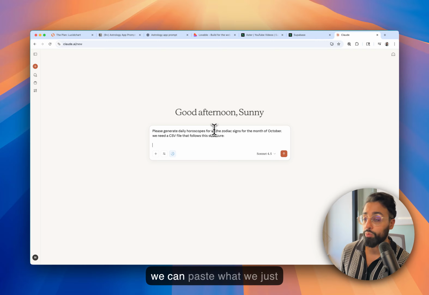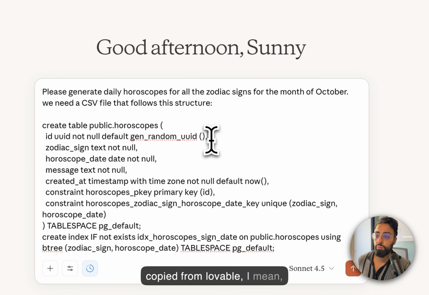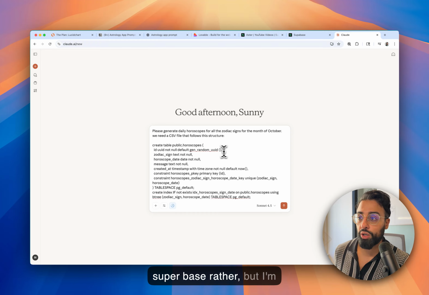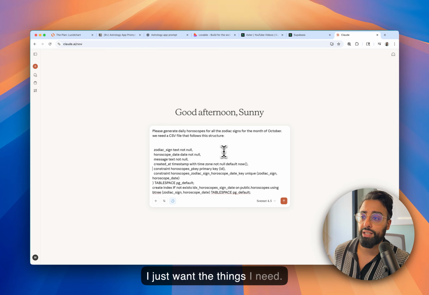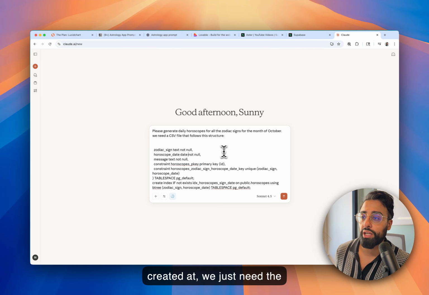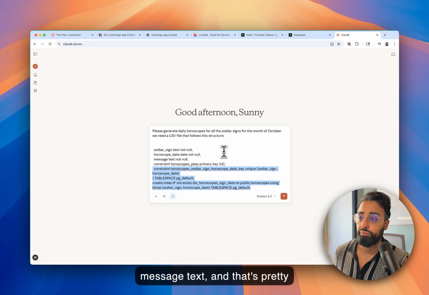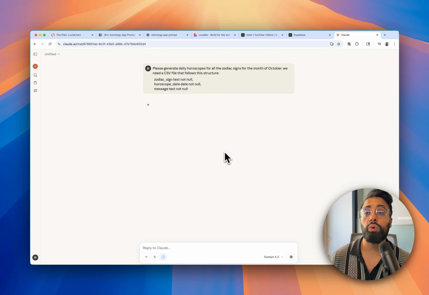And then we can paste what we just copied from Supabase, but I'm going to alter this because I just want the things I need. We don't actually need this created at, we just need the zodiac sign, horoscope date, message text, and that's pretty much it. Cool. Let's see what Claude does for us.